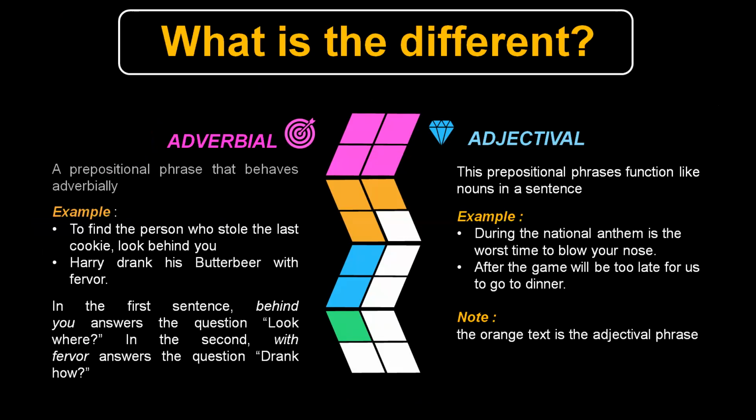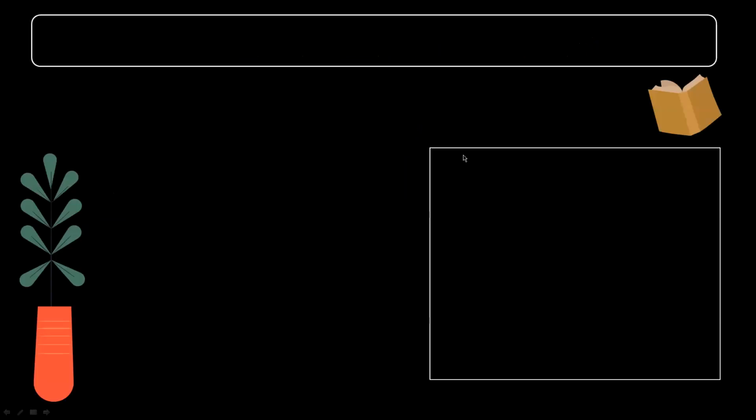And the second is adjectival. This prepositional phrase functions like nouns in a sentence. Example: during the national anthem is the worst time to blow your nose. After the game will be too late for us to go to dinner. Note, the orange text is the adjectival phrase.